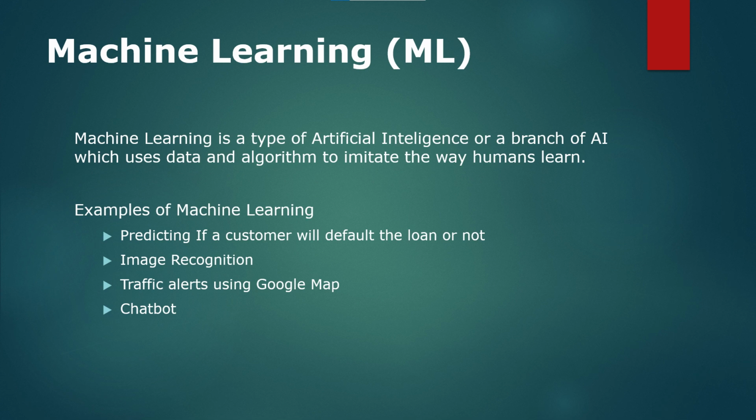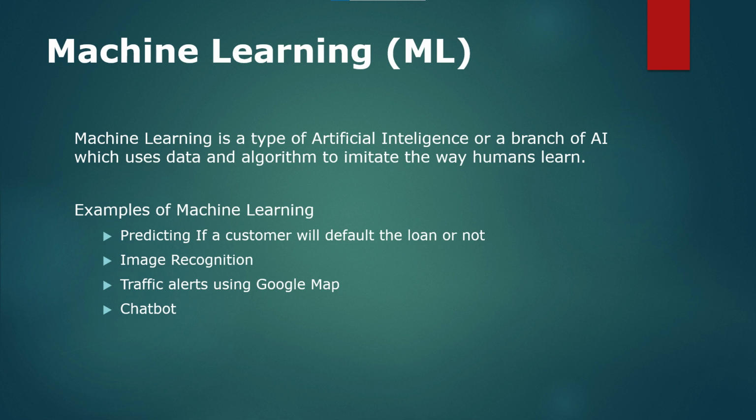Now, likewise, machine learning. Machine learning is basically a type of artificial intelligence, or I can call it a branch of artificial intelligence, which uses data and algorithms to imitate the way humans learn. For example, machine learning can be used to recognize an image. If you give an image to a machine learning model and ask it to recognize if this is a cat or a dog, machine learning can do that based on the learning that we have provided to that model.